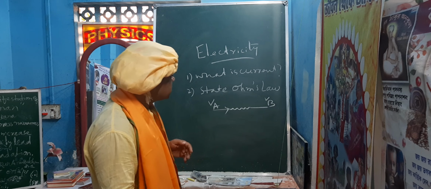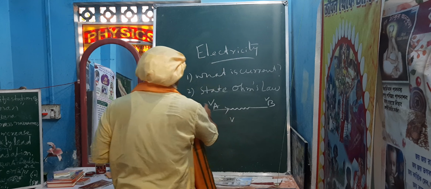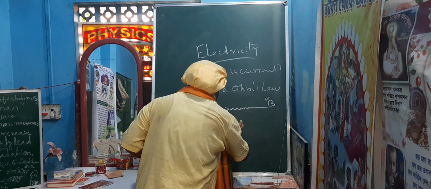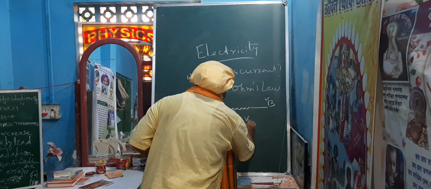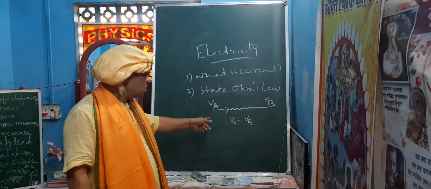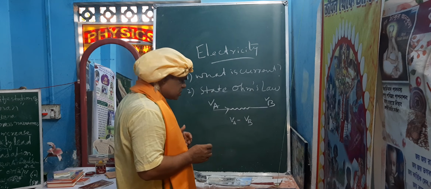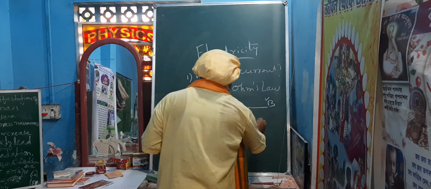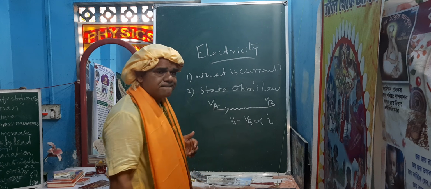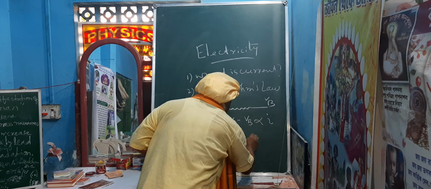So the potential difference between the 2 points is V_B minus V_A. But here, as the arrow is from A to B, it is V_A minus V_B. And according to Ohm, V_A minus V_B is proportional to I. I stands for current, we know. So V_A minus V_B, we will say it is V. So V is proportional to I.